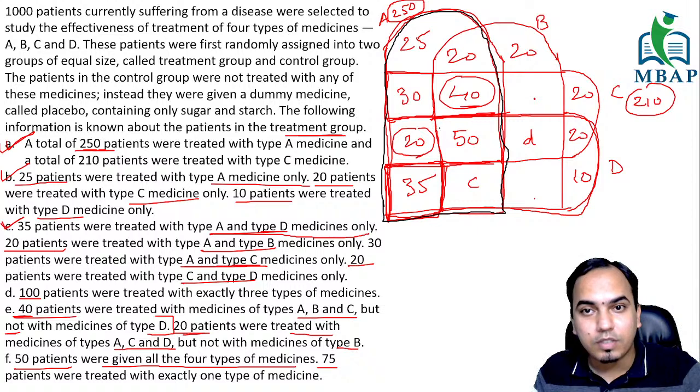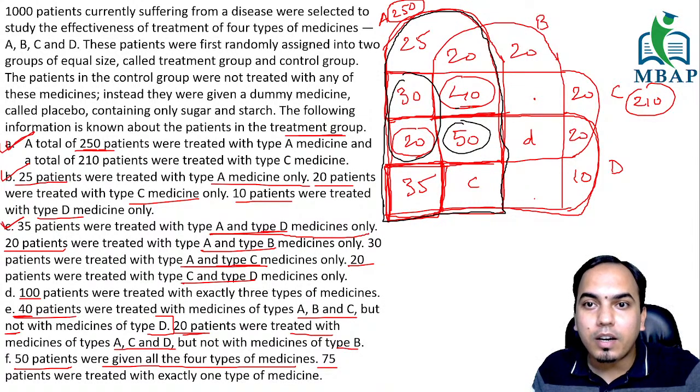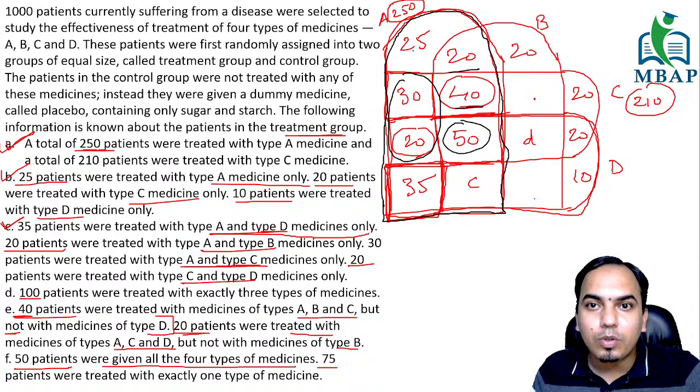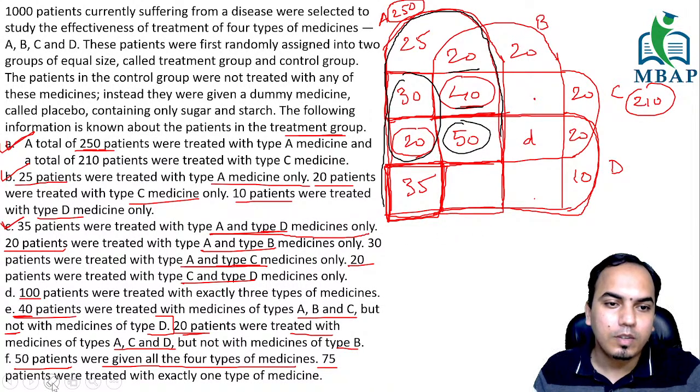So let us quickly check. This is 30, 20 is 50, this is 50, which is 100. 140, 160. And this 25, 35 is also 60. So this is going to be a total of 220. Perfect. So this value is going to be 30. Great. So we know the value of C is 30. I hope you guys are clear with this. So I'll just put in here, this value is 30.